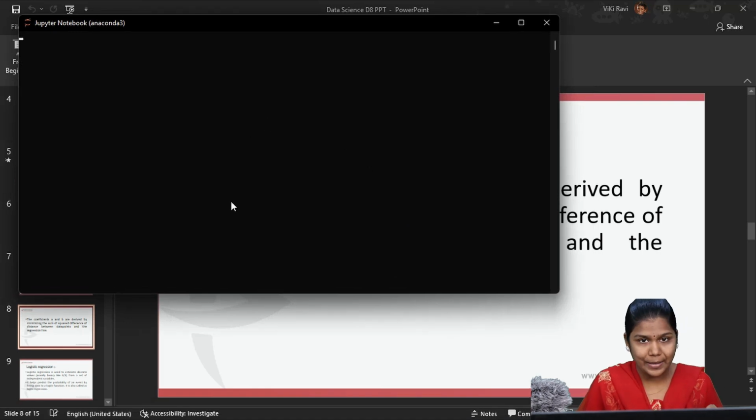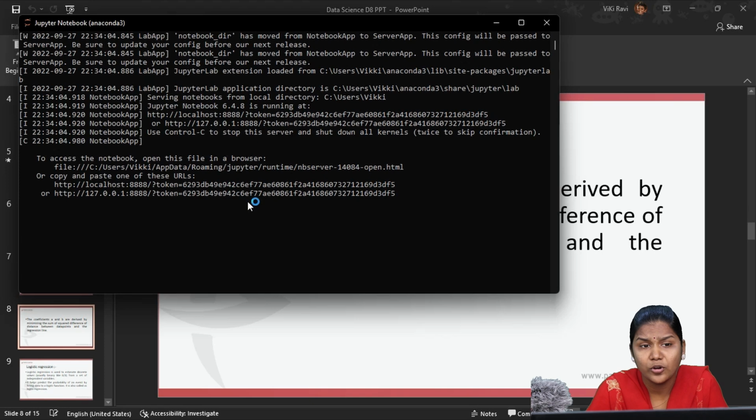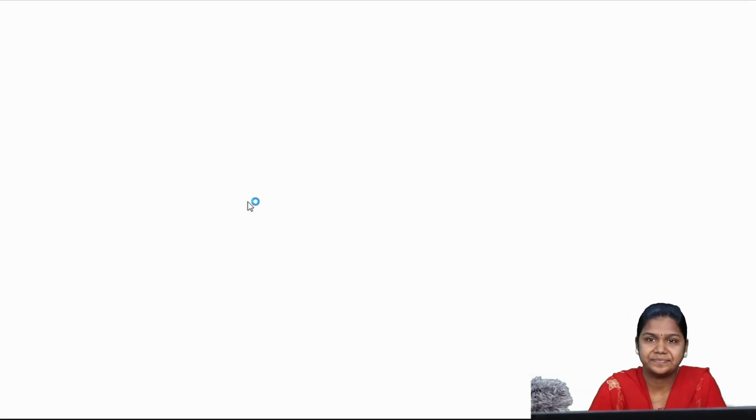First it will open the command prompt, then it will redirect us to the home page of the Jupyter Notebook editor window. Once again I am telling you, just go to Start, All Programs, type Jupyter Notebook. Click enter or click open. It will open the command prompt and redirect us to the home page of the Jupyter Notebook editor window.